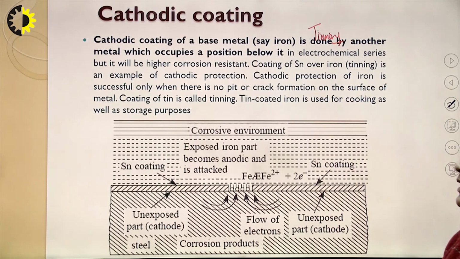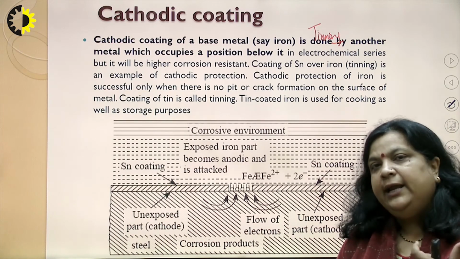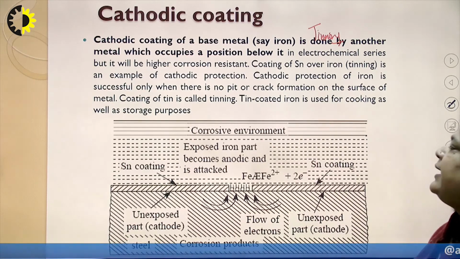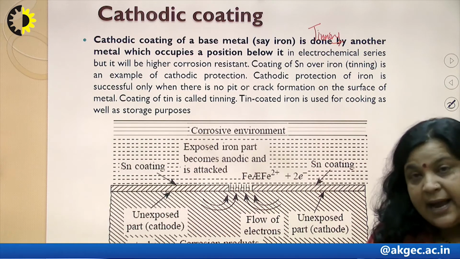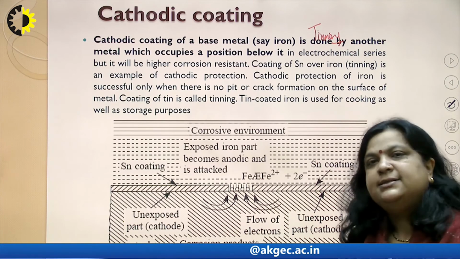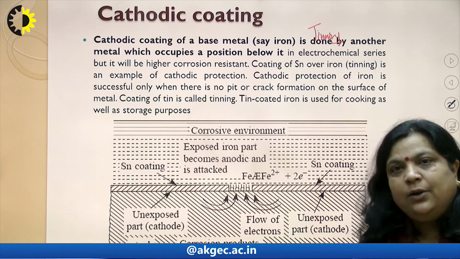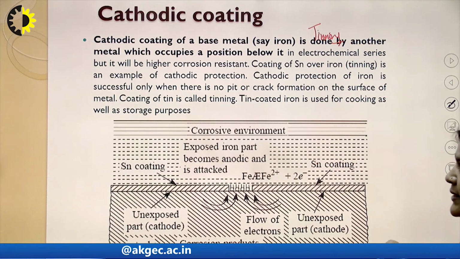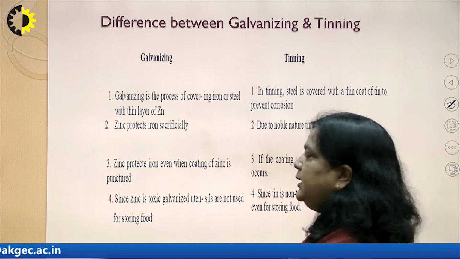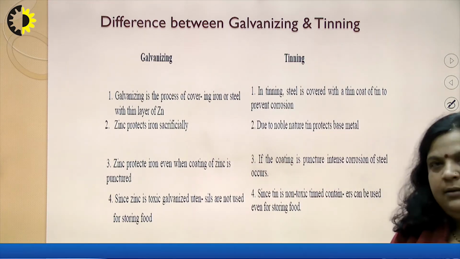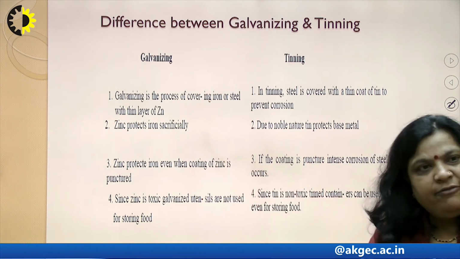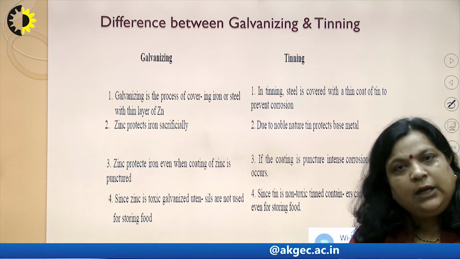This protection is successful and comparatively of low cost, but if there is any pit or crack on the surface, then our metal is exposed to air, and it will work as an anode, so it gets corroded. So this is the basic difference between anodic and cathodic coating: in anodic coating, if there is any crack or pit, our metal is safe, that is, the metal will not corrode.